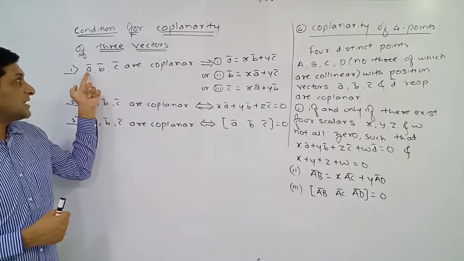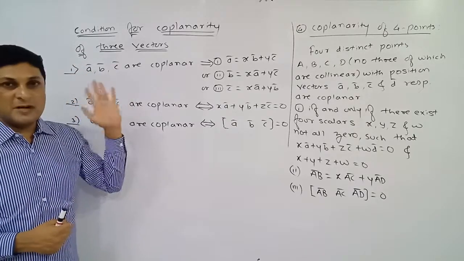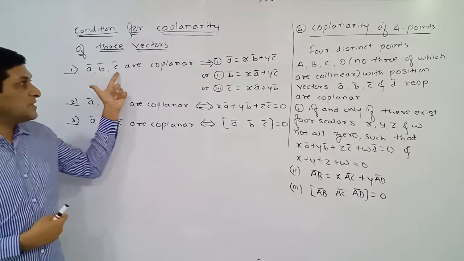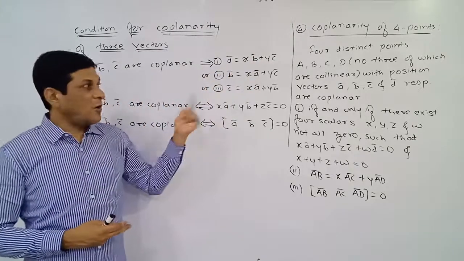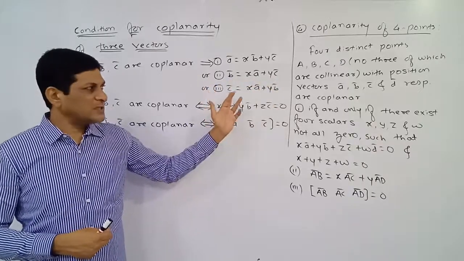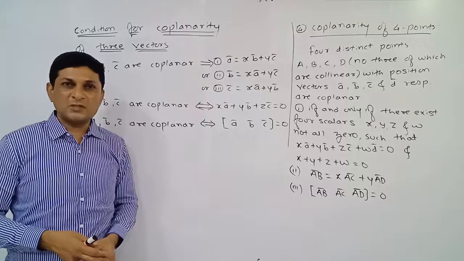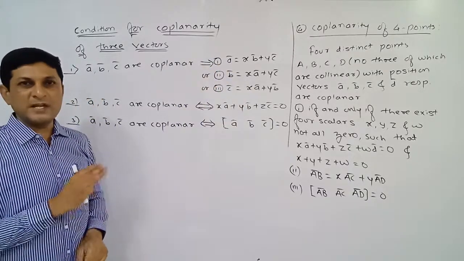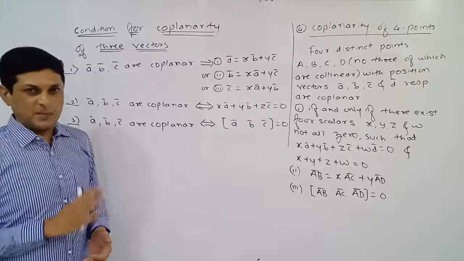Means how many vectors are given? Three vectors. Which three vectors? A bar, b bar, c bar. At that time either a bar is expressed by a linear combination of b bar and c bar, or b bar is expressed by a linear combination of a bar and c bar, or c bar can be expressed by a linear combination of a bar and b bar. If any one of these three conditions is satisfied, we can say that these three vectors are coplanar.